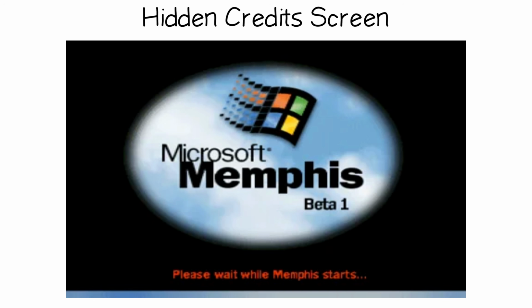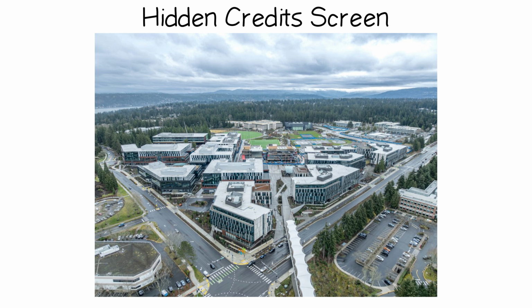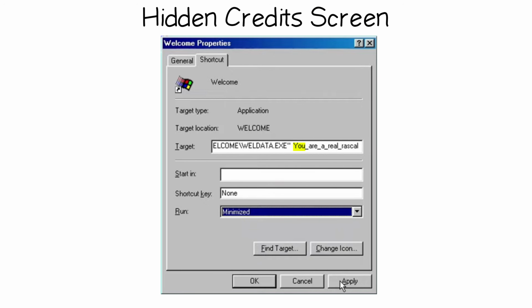Memphis was Windows 98's development codename, and on a real map, the ancient city of Memphis in Egypt sits right next to Cairo, which happened to be Microsoft's codename for a planned Windows version that never shipped. The third point, Redmond, Washington, is Microsoft's headquarters. A year later, Windows 98 Second Edition removed the world map entirely, which moved the egg to a different control panel. They didn't kill it, they relocated it.